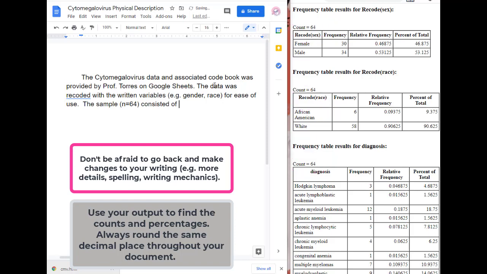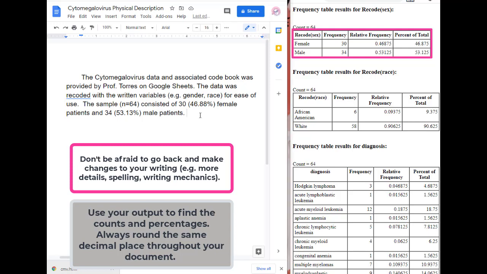Consisted of 30, 46.88% female patients, and 34, 53.13% male patients. Okay, so now I've written the first part of the physical description, which is saying where I got the data, what I did to it. Basically, I coded it. That's the only thing I've done so far, how big it was, and I talked about the genders that made up the sample.